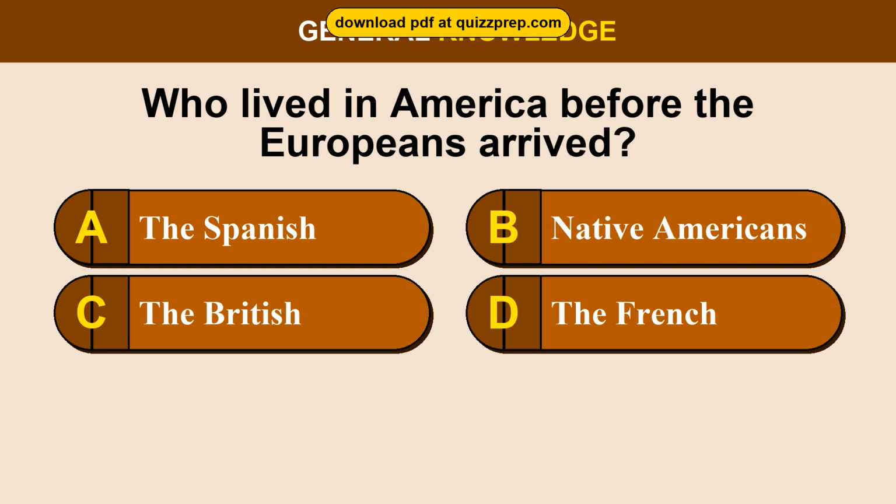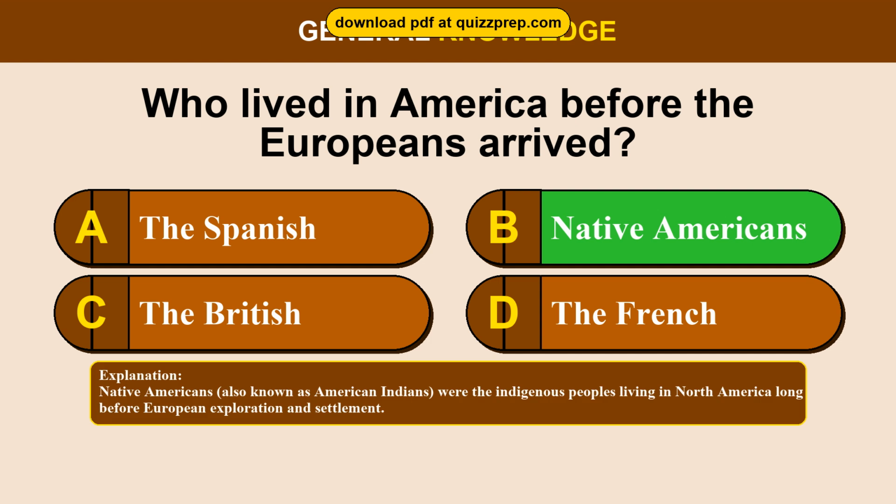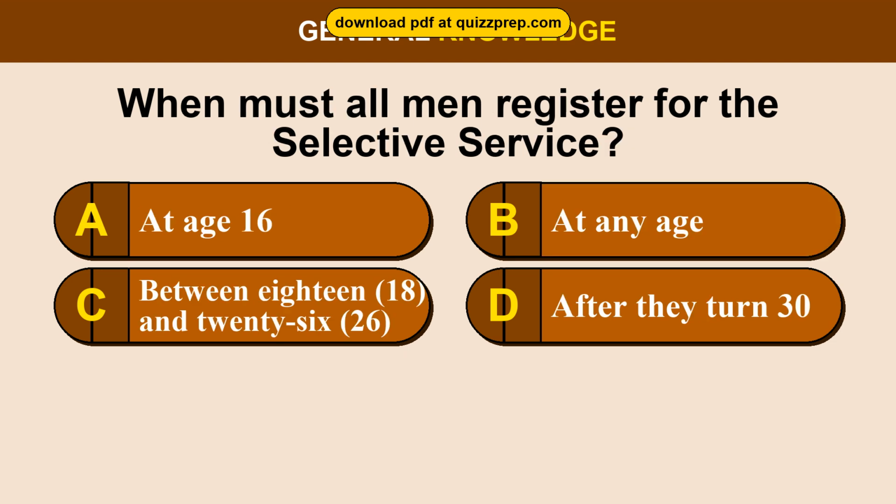Question 18. Who lived in America before the Europeans arrived? Option A, the Spanish. Option B, Native Americans. Option C, the British. Option D, the French. The correct answer is option B, Native Americans. Native Americans, also known as American Indians, were the indigenous peoples living in North America long before European exploration and settlement.